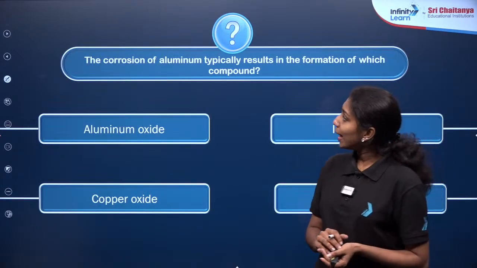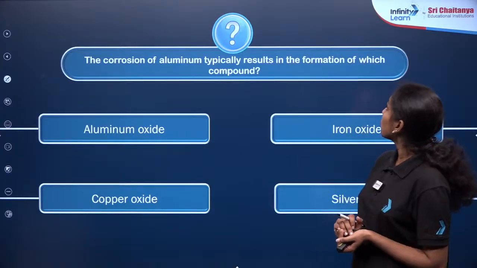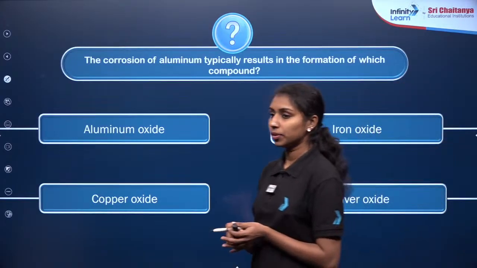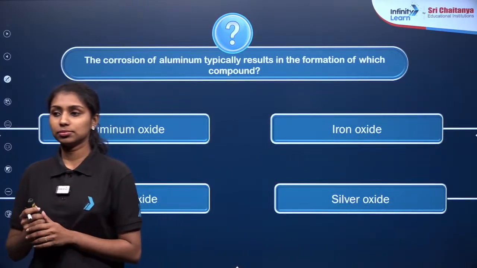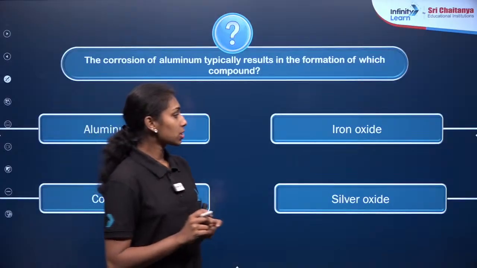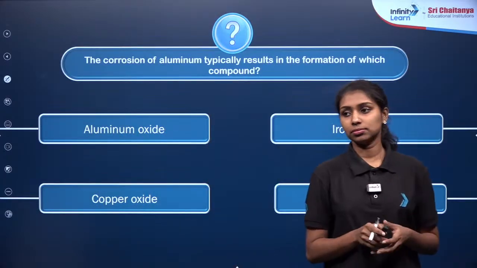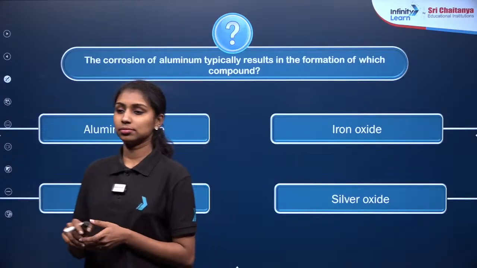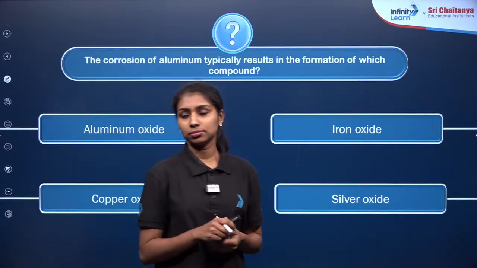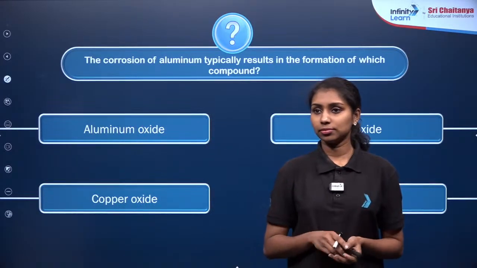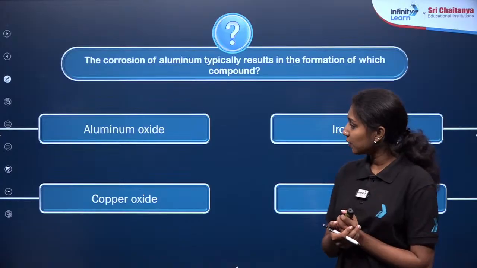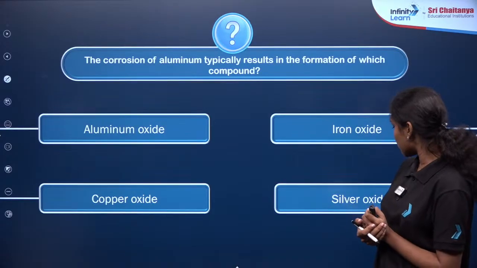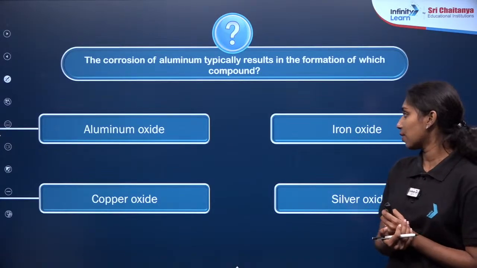The corrosion of aluminium typically results in the formation of which compound? Corrosion of aluminium. What will be our answer? Options are given here as aluminium oxide, iron oxide, copper oxide and silver oxide.